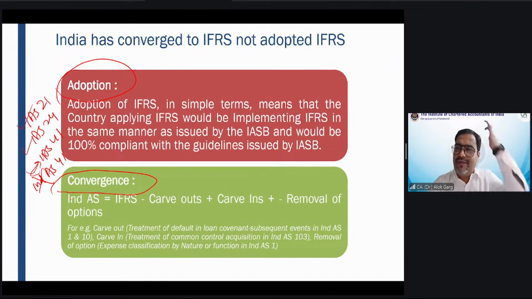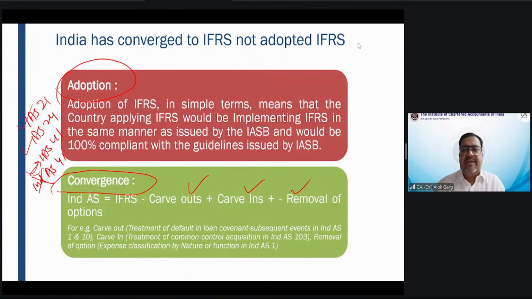So friends, while doing the convergence, we made three types of changes: carve out, carve in, and removal of option. Sir, as you said, our Ind AS are 99% aligned with IFRS. There is hardly a difference of 0.5, 0.6%.